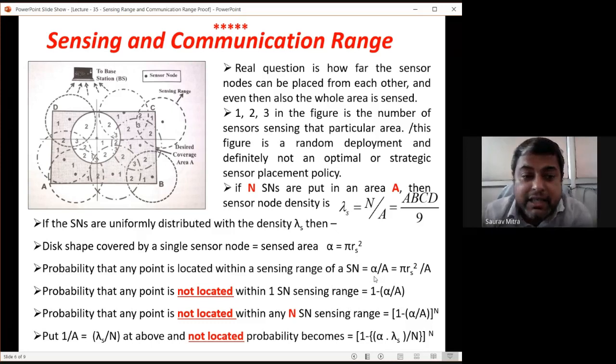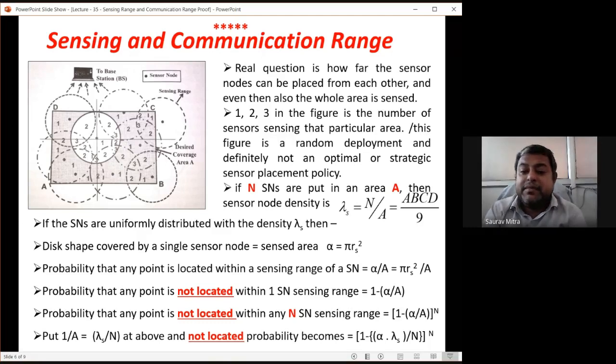So capital N is nothing but the number of sensor nodes put within that area to sense or to cover the whole area of ABCD. So these are the declarations you have to write very properly. Pi r square is nothing but the disk area, rs is nothing but sensing range.